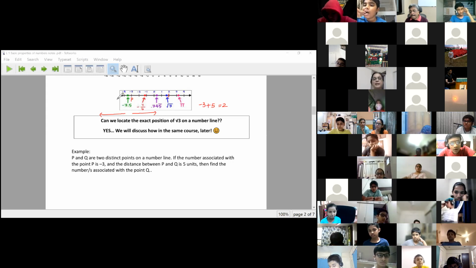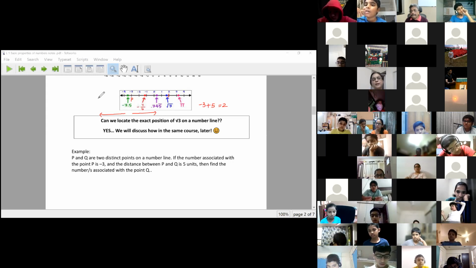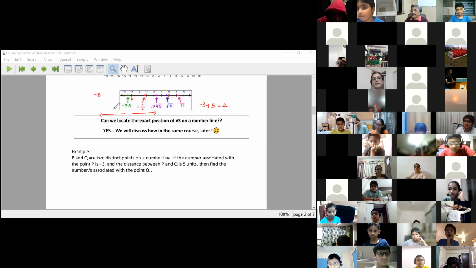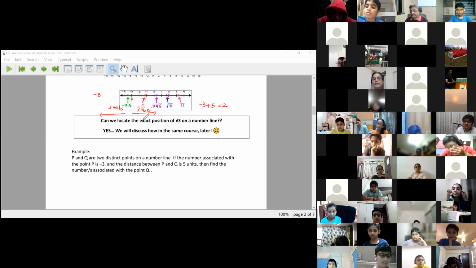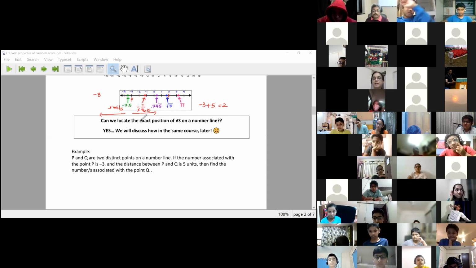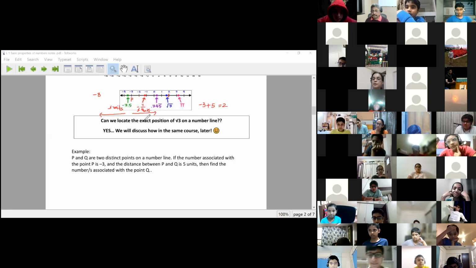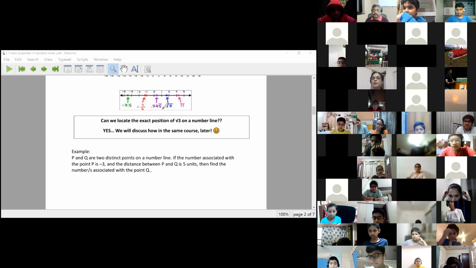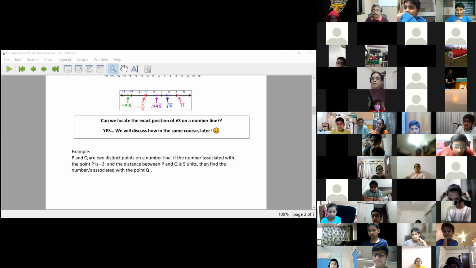It can be minus 3 minus 5 also. Yes. Then I will land on minus 8. So both the distances will be 5 units. So I can find the distance if the number of units is given. If I'm given the distance, I can find the number of units. Okay. So we will do a few good questions on number line as we go ahead as much as possible.